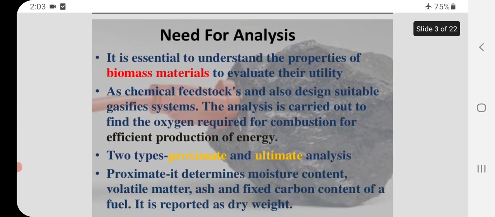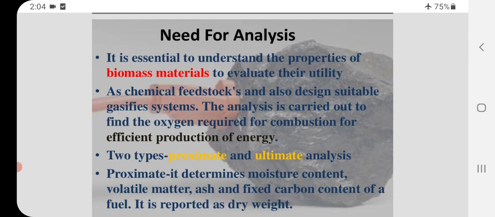Next, need for analysis. It is essential to understand the properties of biomass materials to evaluate their utility as chemical feedstocks and also to design suitable gasification systems. The analysis is carried out to find the oxygen required for combustion for efficient production of energy. Two types: proximate and ultimate analysis.